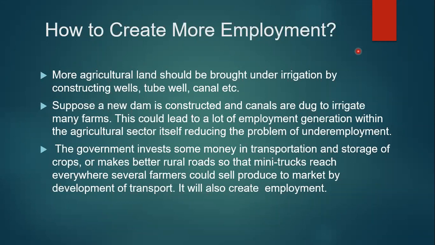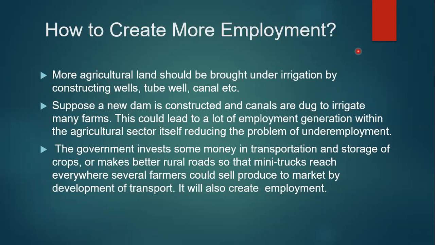We can imagine if a farmer does not have any type of irrigation facility and is totally dependent on rainfall, if rainfall fails, their crops will fail. That farmer cannot grow more than one crop in a year. Hardly can that farmer grow two crops in a year. But the farmer who has irrigation facility can grow at least three crops in a year.